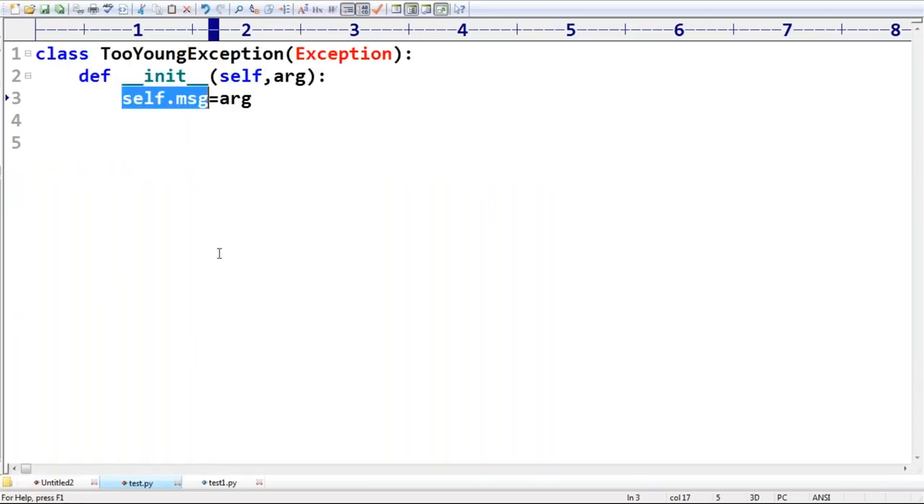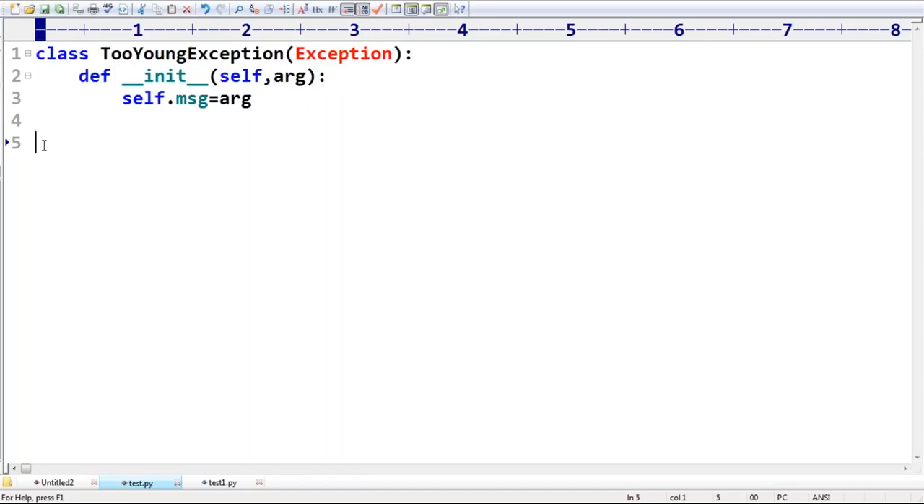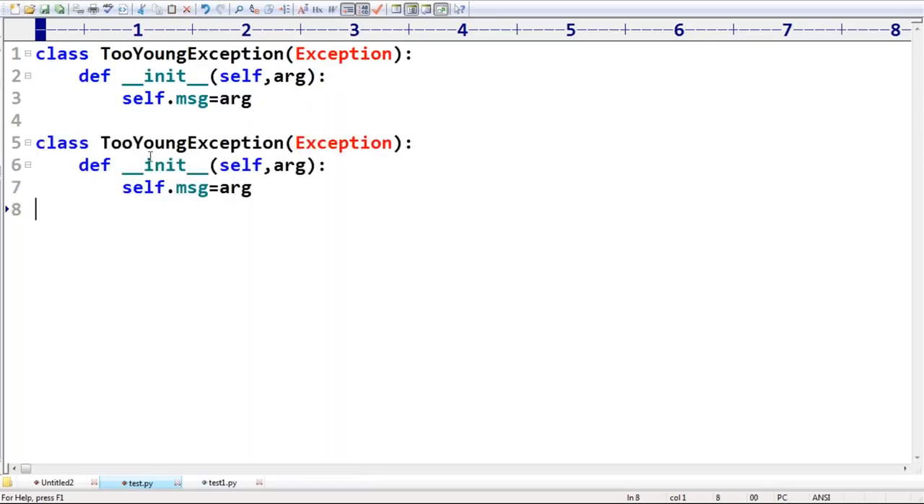I hope you can understand that this message is nothing but a description. That's all, one exception class is ready, a predefined-style exception I defined. Can I go for the second one? The second one also: class TooOldException. Everything is always the same. We defined two exception classes, no problem at all. Up to this, any doubts, sir?